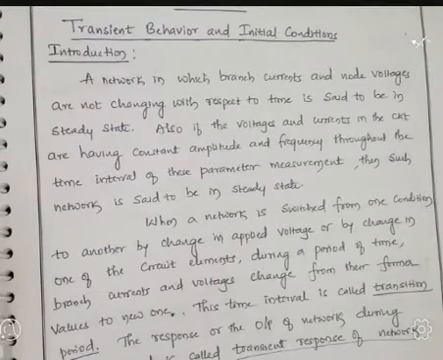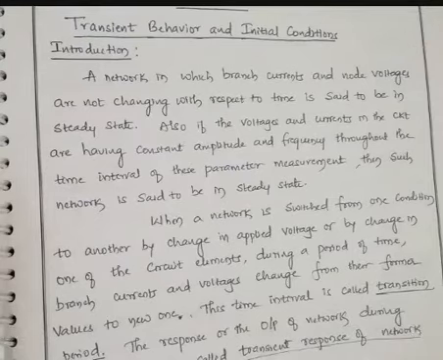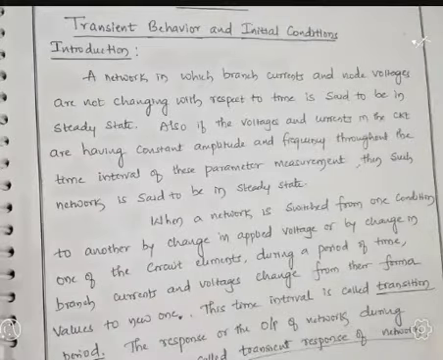A network in which branch currents and node voltages are not changing with respect to time is said to be in steady state. Once again, I'll repeat. For a given network, if currents and voltages are not changing with respect to time, it is called steady state. If there is no change in the currents and voltages of the given network as time varies, that kind of state is called steady state.